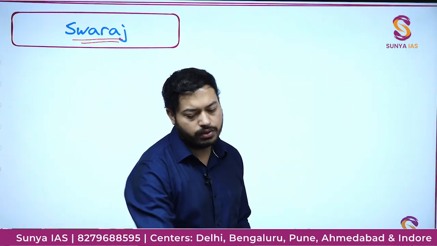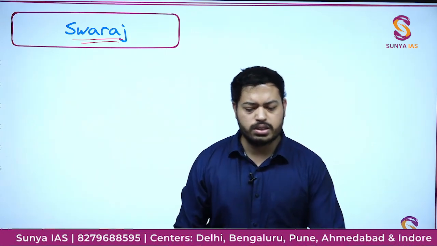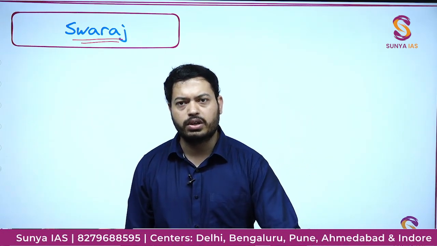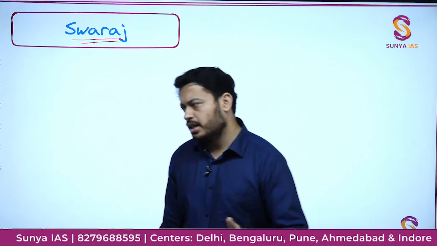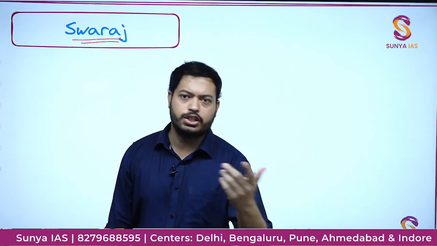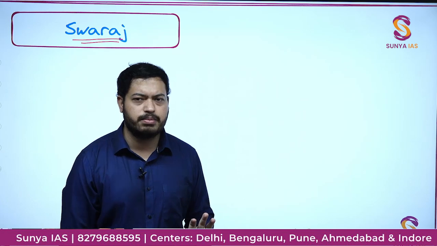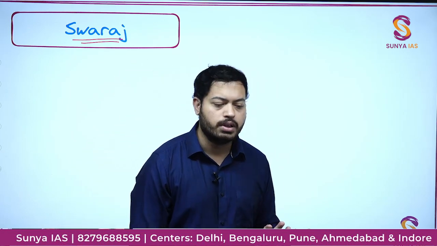So Swaraj was actually an old Sanskrit word which was already in use. Even the Maratha Empire used it, as Maratha Swaraj. So that was already there in parlance, already in use.